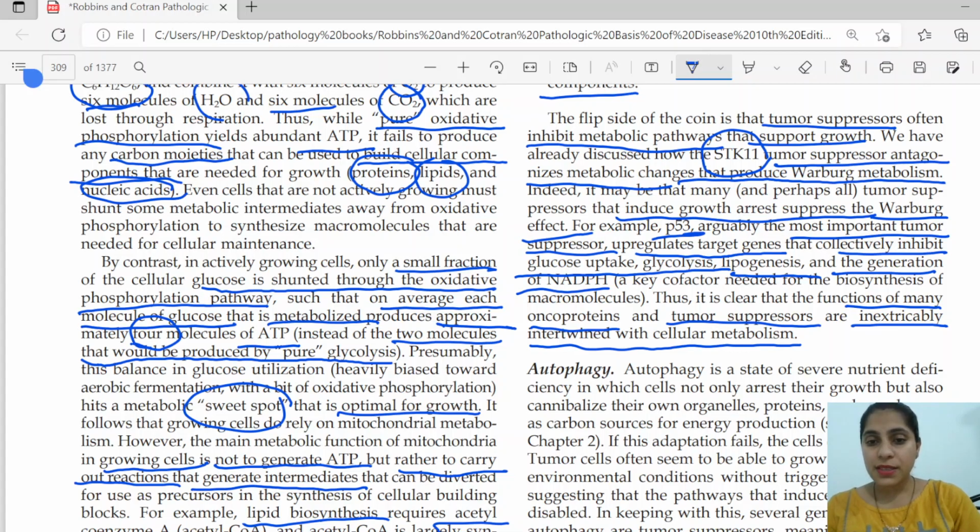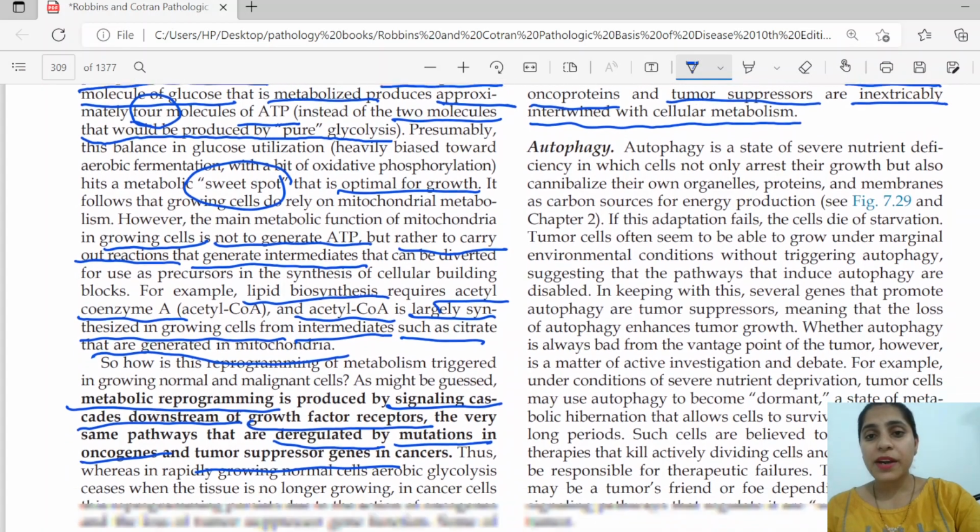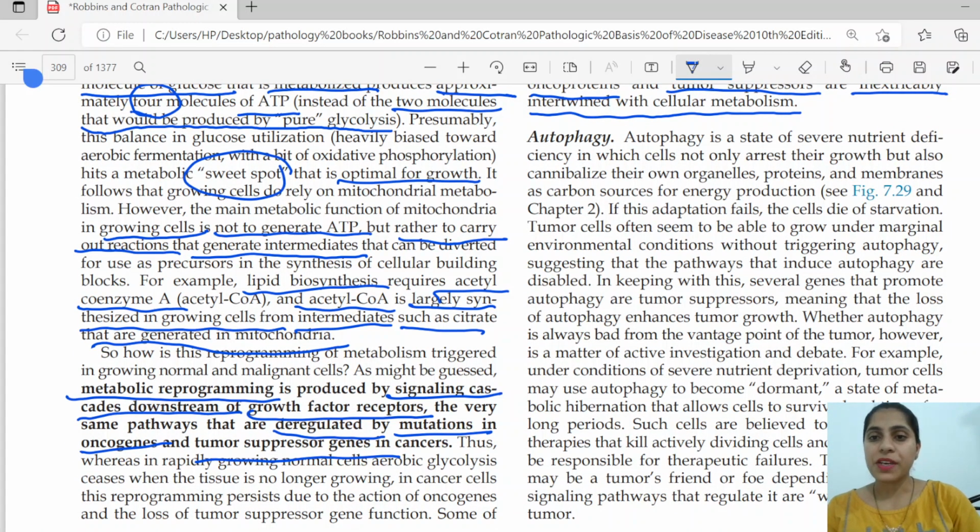Okay, this is one part, that is Warburg's effect. The next part in metabolism difference is autophagy. What happens whenever we have a reduced amount of ATP, or there is increased demand of energy and it is not met, the cell starts to eat away its own organelles.